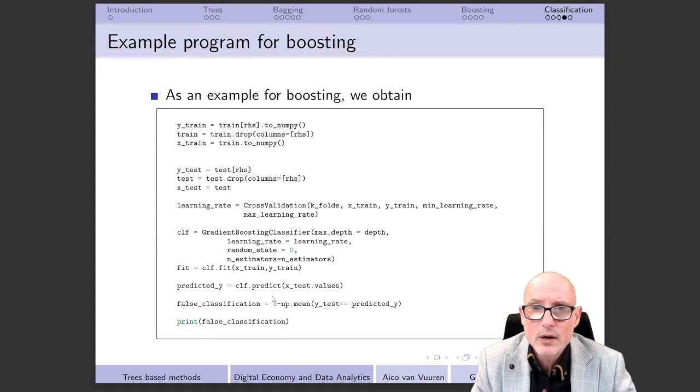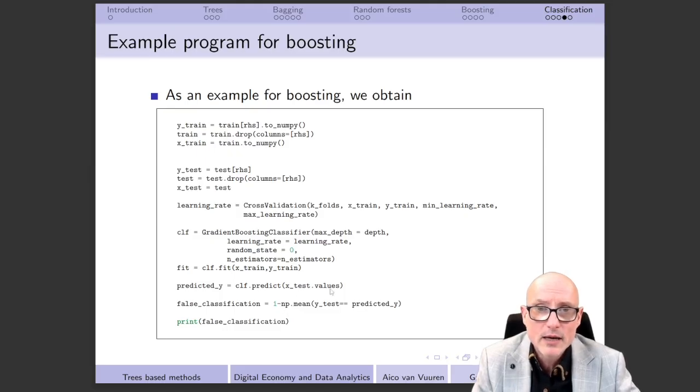And then finally we're going to do the prediction, and also here we should realize that we are not interested in the mean squared error, of course, but instead we are interested in the test risk, which is now based on the zero-one loss function, and we can actually calculate that based on this thing that we have over here.